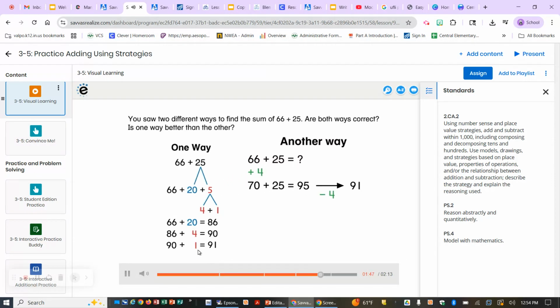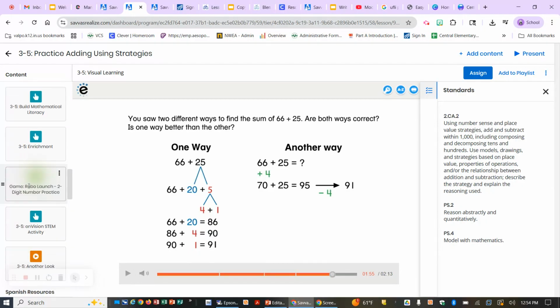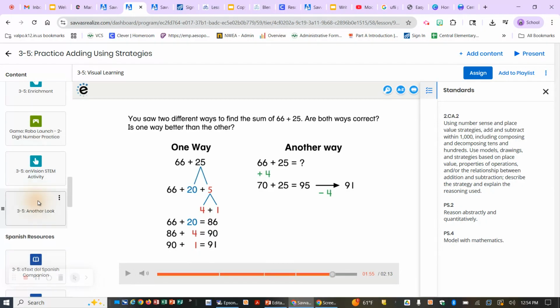You saw 2 different ways to find the sum of 66 plus 25. Are both ways correct? Is one way better than the other? Okay, both ways are correct, and I personally believe that one way is better than the other. We intentionally skipped this compensation strategy and instead are using break apart and open number lines in our hundreds chart. Okay, so we are going to pause our video there. We'll take a look at the another look video and move forward.